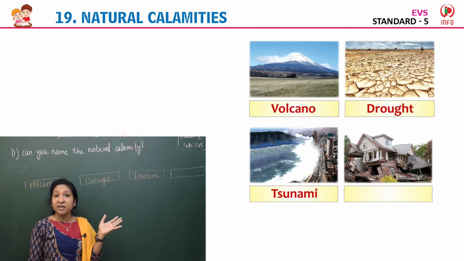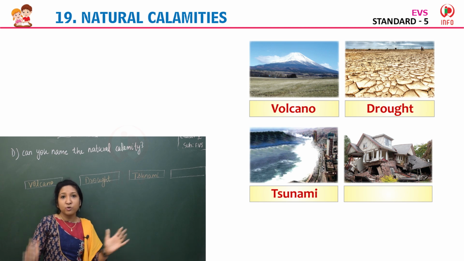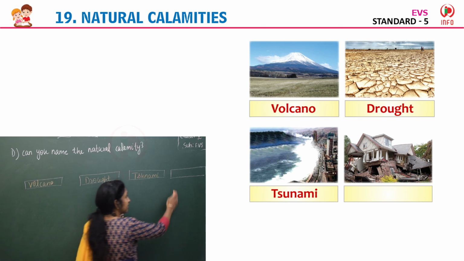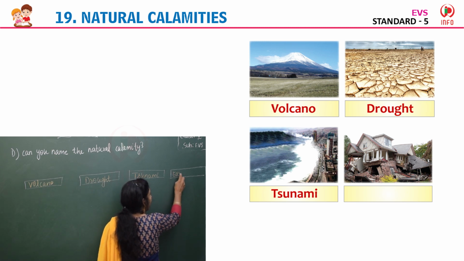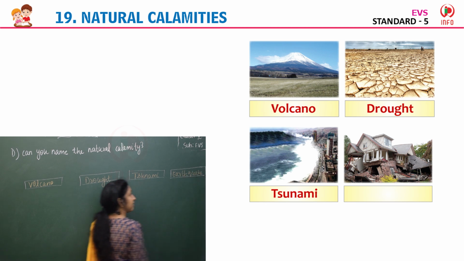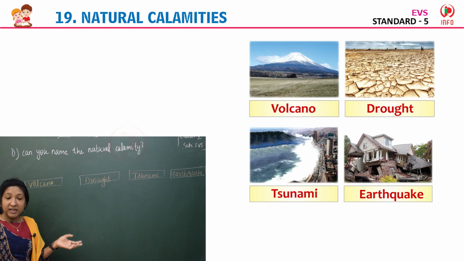Now, coming to the last image. Yes, can you see here? The destruction of a building or a house, isn't it? Yes, so it is which natural calamity? Yes, it's an earthquake, E-A-R-T-H-Q-U-A-K-E, earthquake. Yes, so the first image is of a volcano, the second is drought, the third one is of a tsunami, and the last image or the fourth image is about an earthquake.